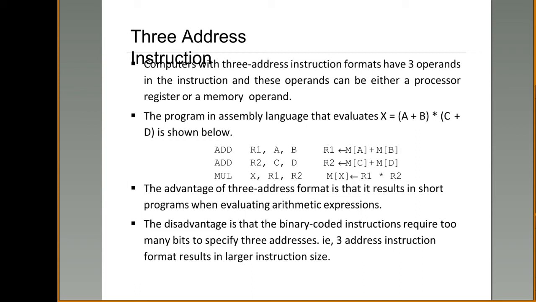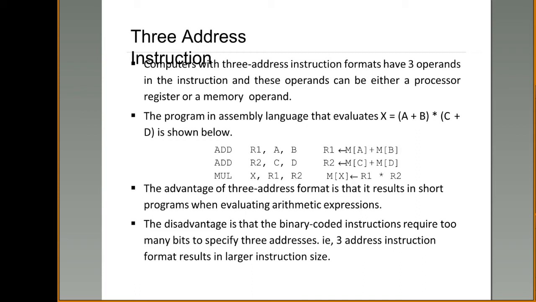Next, what is to be evaluated? C plus D. In the same way, add R2 comma C comma D. Here you have provided three operands. So add the content present at memory location C and the data present at memory location D. M of C and M of D are to be added and the result stored back into R2.